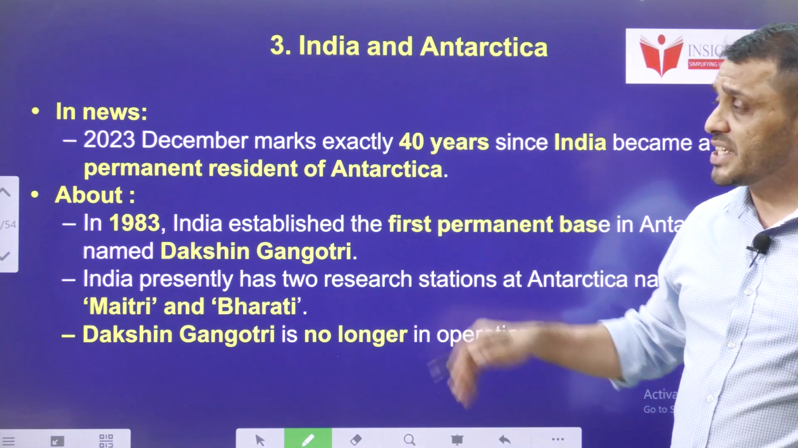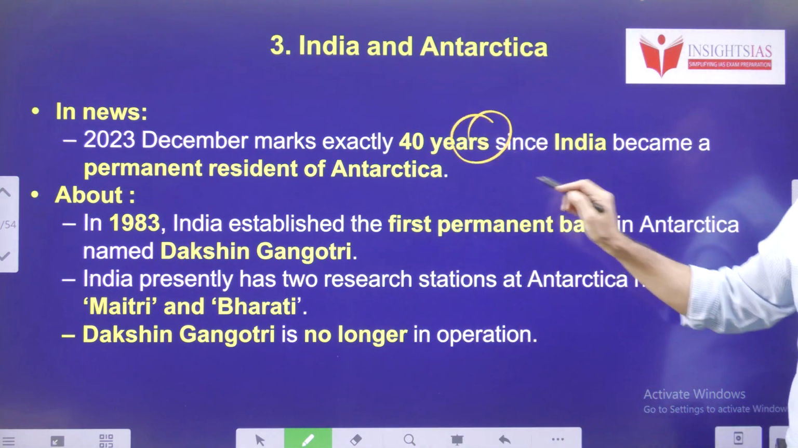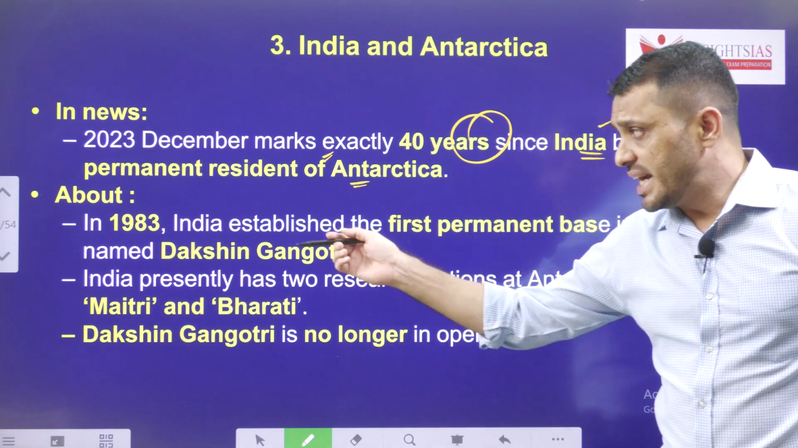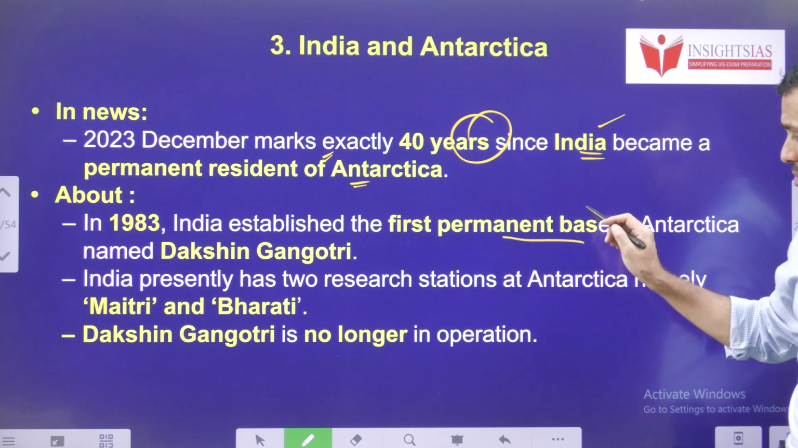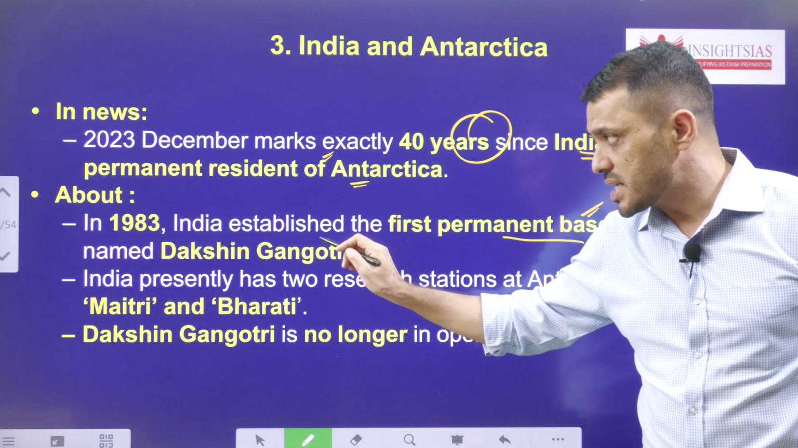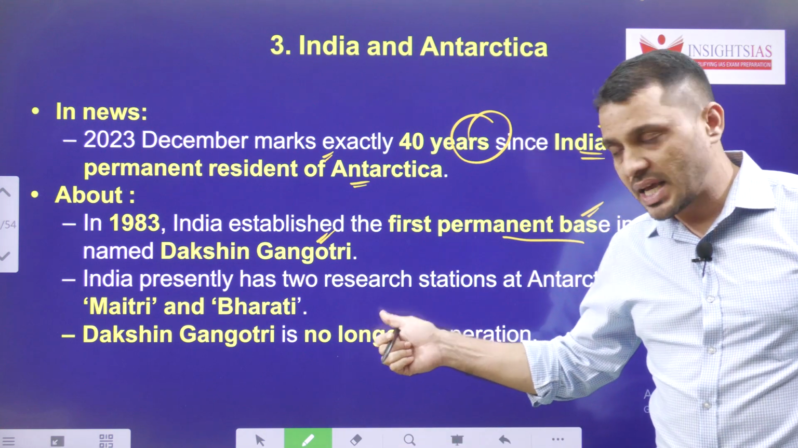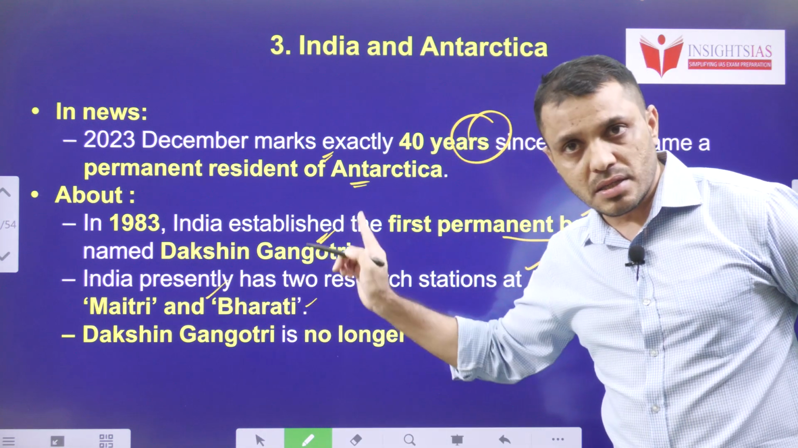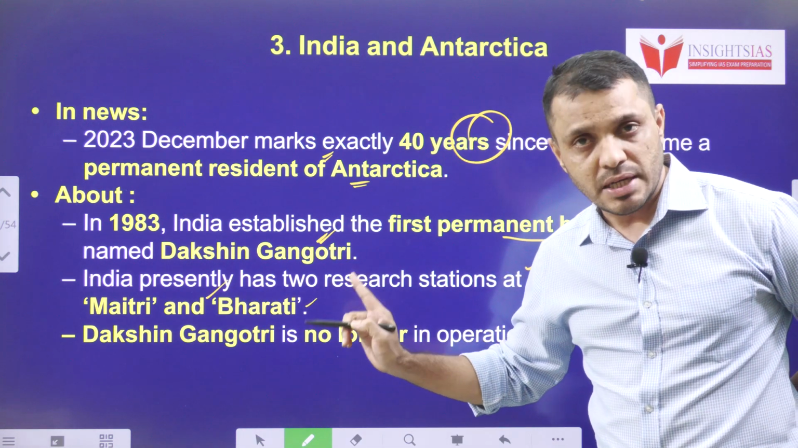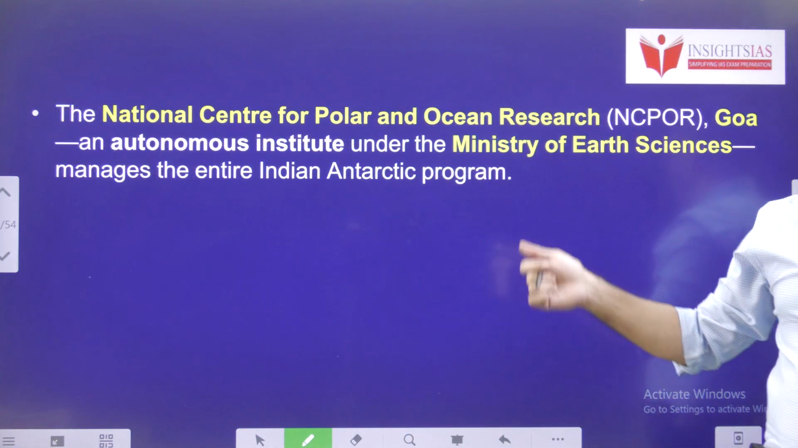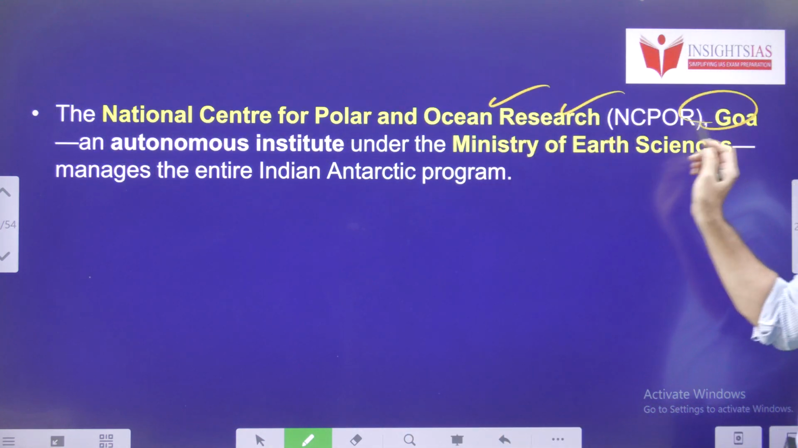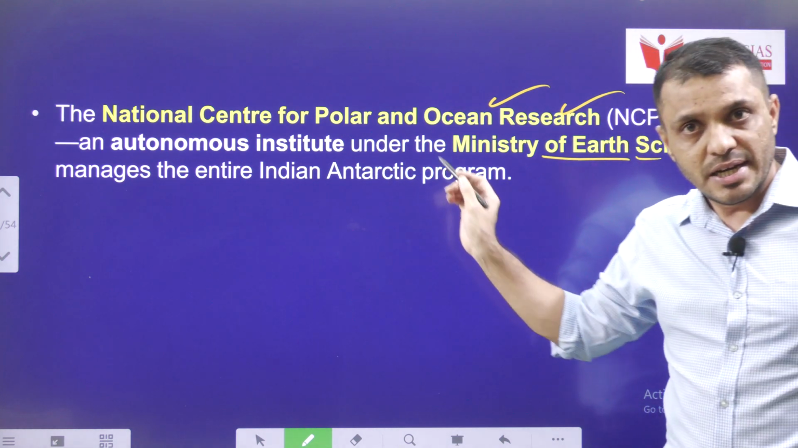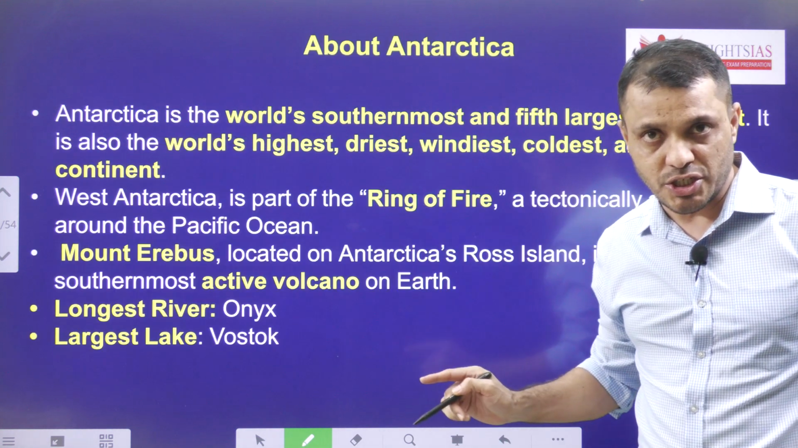Now let's see. December 2023 marks 40 years of India becoming a permanent resident of Antarctica. In 1983, for the first time, India established a permanent base in Antarctica, named Dakshin Gangotri. India presently has 2 research stations in Antarctica, namely Maitri and Bharati. Now Dakshin Gangotri is decommissioned, that means it is not actively working. The National Center for Polar and Ocean Research, located in Goa, is an autonomous institution under the Ministry of Earth Sciences. It manages all our research activity in the Antarctic region.